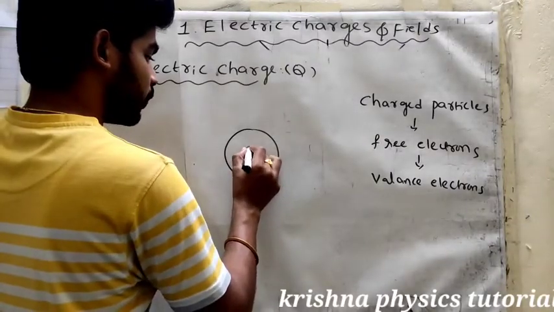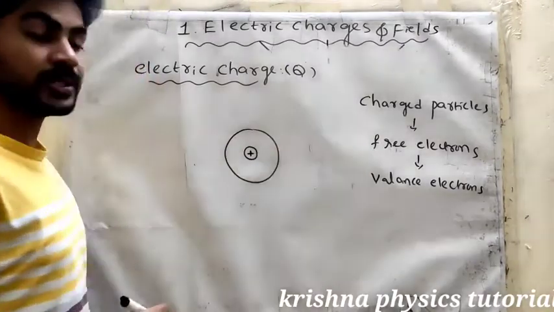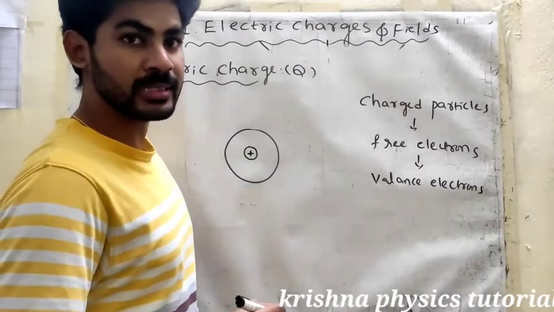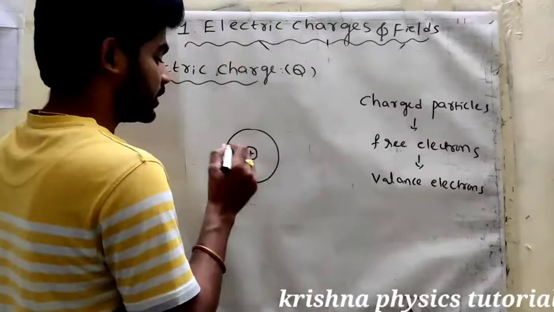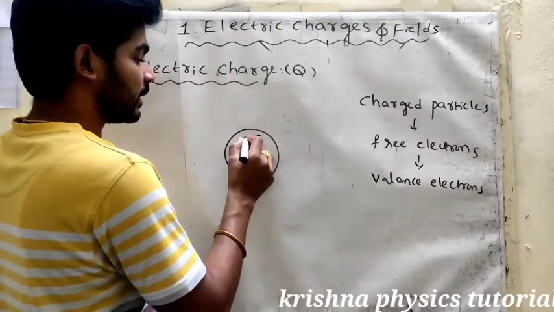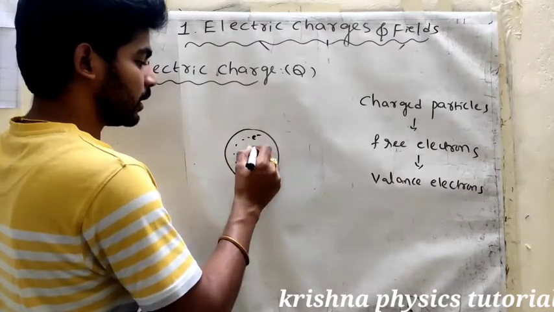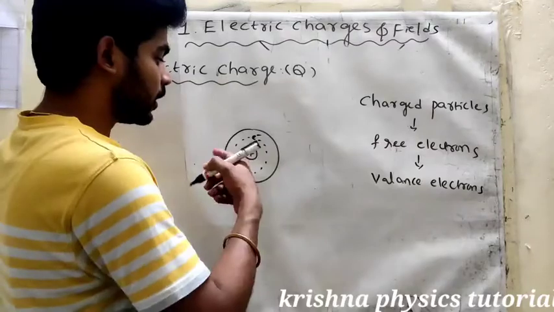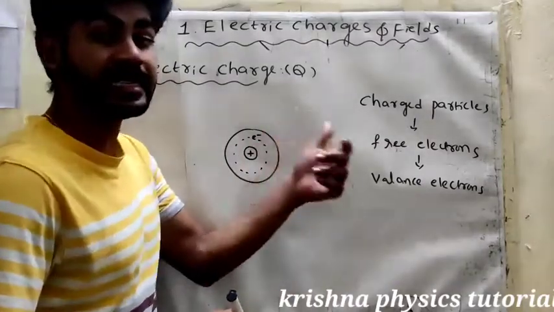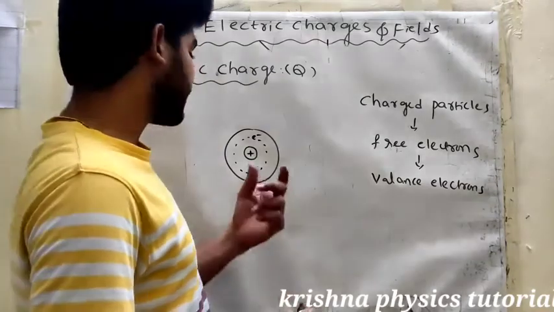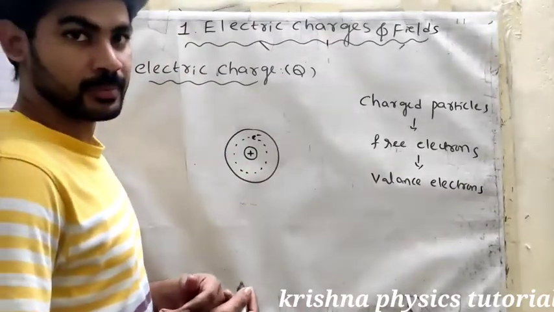Here we have the nucleus, which is a mixture of positive charges, protons and neutrons. This is the positive charge. The negative charge, the electron, is revolving around the nucleus inside the atom. This is actually at the microscopic level.